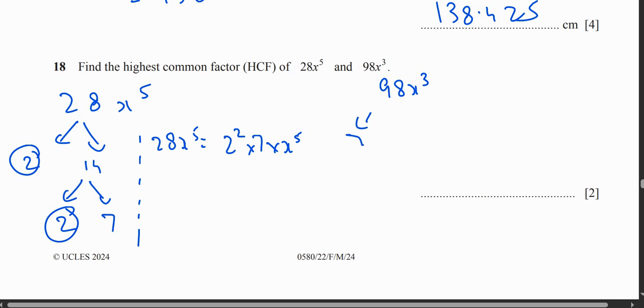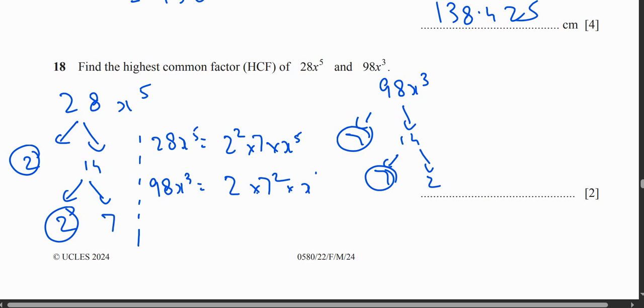So you do 7 multiplied by 14, and then 7 multiplied by 2. So 98x3 actually means 2 multiplied by 7 squared multiplied by x3. Look, 7 is coming 2 times.